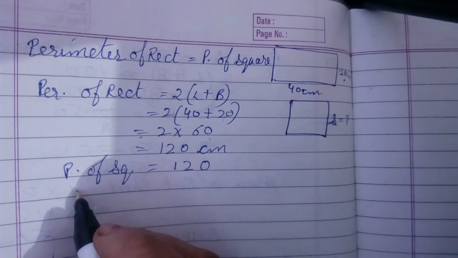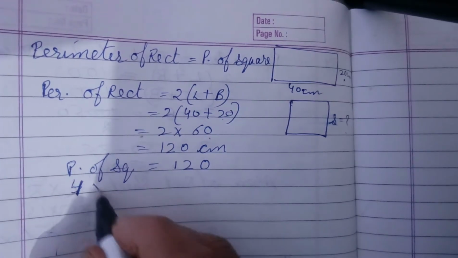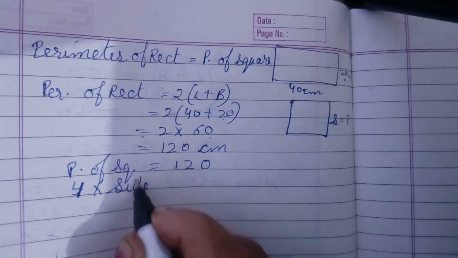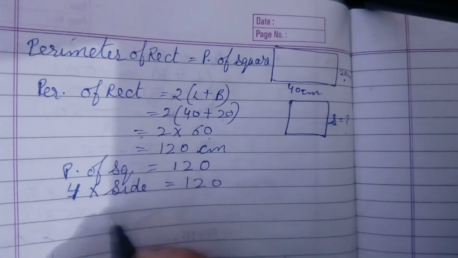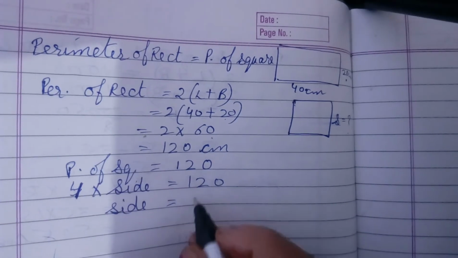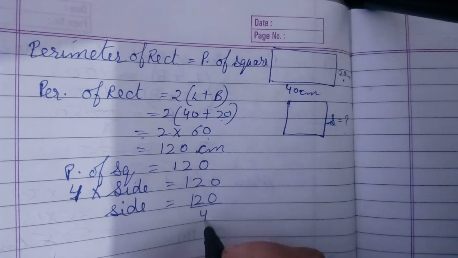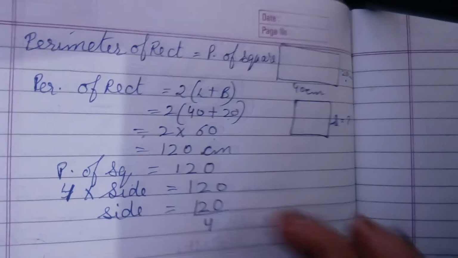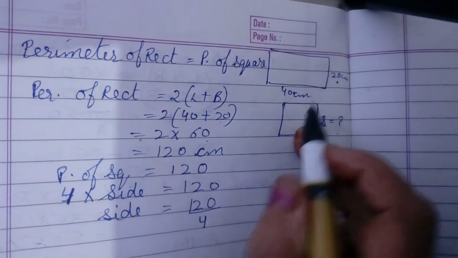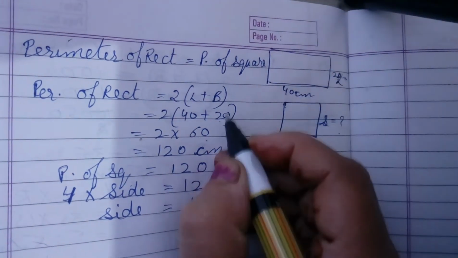Okay, now perimeter of square, the formula is 4 into side. So side we don't know, keep this side word as it is and transpose this 4 towards your right hand side. Sorry, by mistake I took 20 here, it is 22, doesn't make a difference.